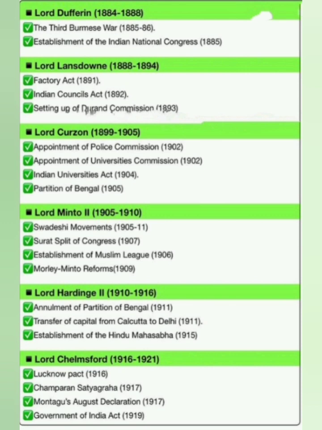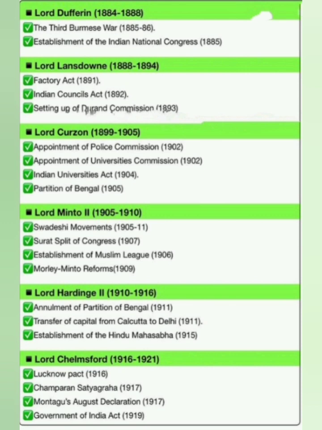Lord Minto II, 1905 to 1910: Swadeshi movements 1905 to 1911, Surat split of Congress 1907, establishment of Muslim League 1906 and Morley-Minto reforms 1909. Lord Hardinge II, 1910 to 1916: annulment of partition of Bengal 1911, transfer of capital from Calcutta to Delhi 1911 and establishment of Hindu Mahasabha 1915.